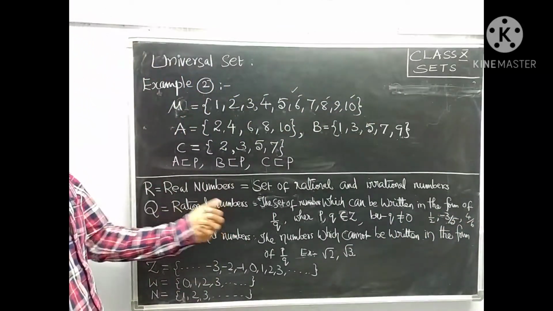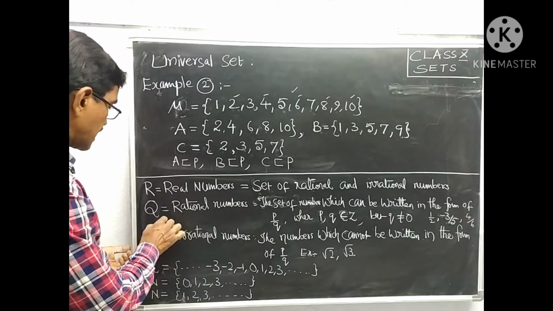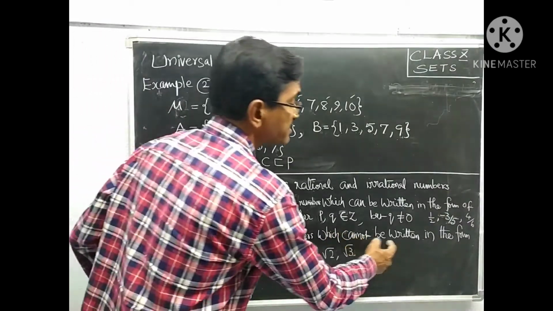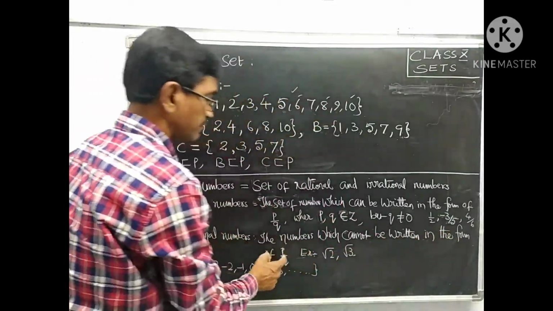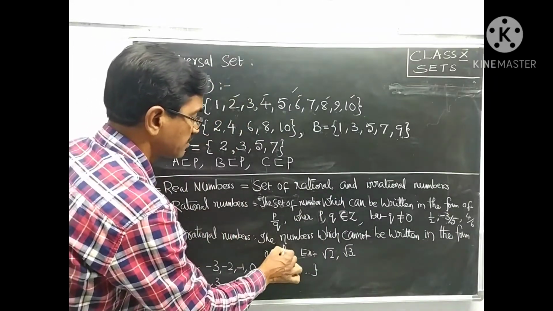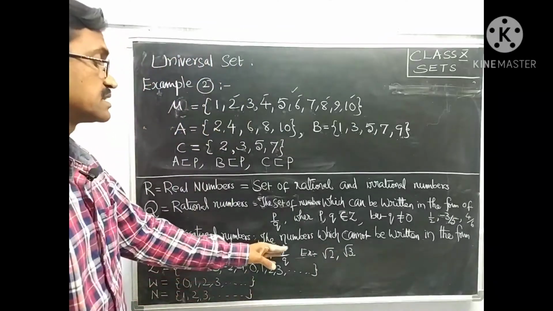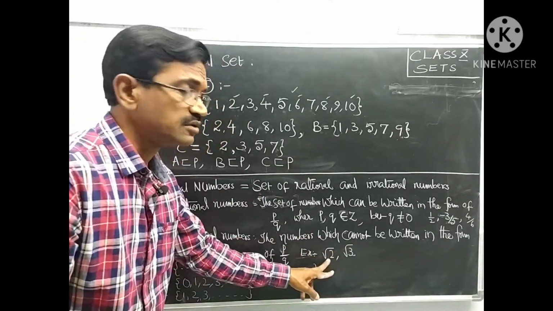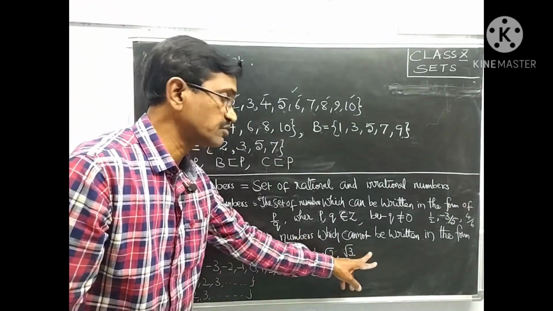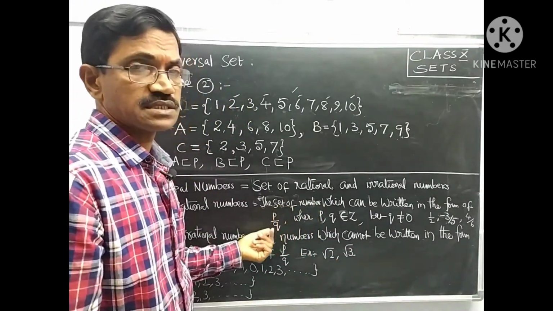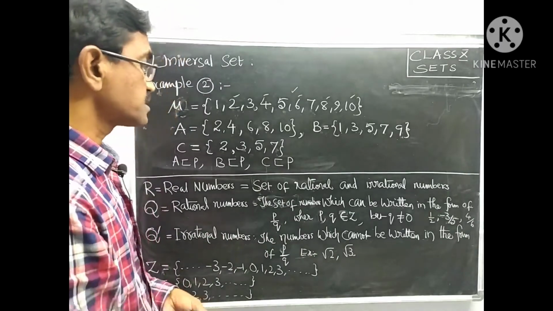Q dash is the set of irrational numbers, the numbers which cannot be written in the form p by q, like root 2, root 3, root 5, root 6, root 7. We have already discussed this in previous videos.